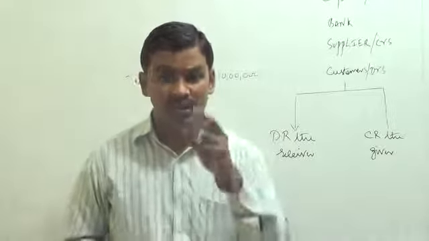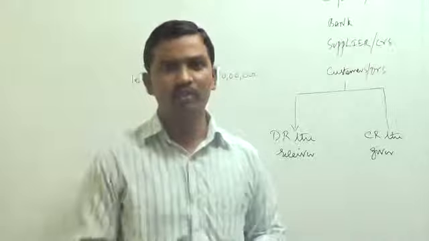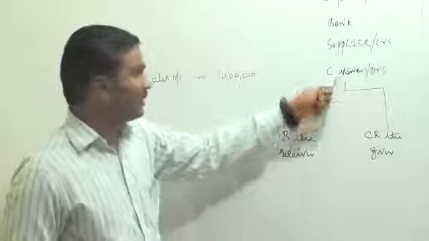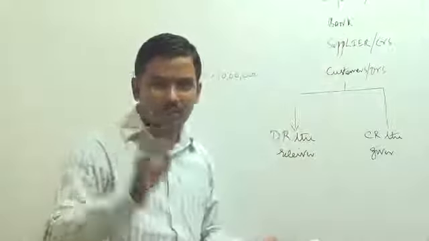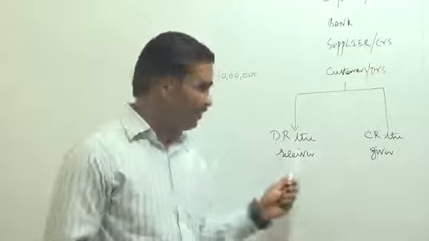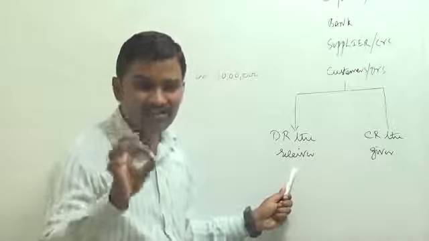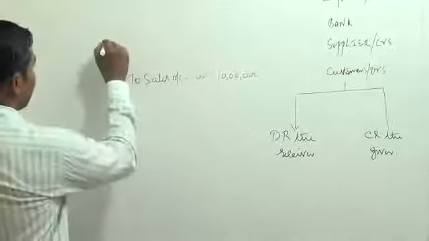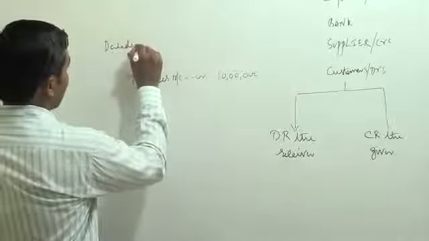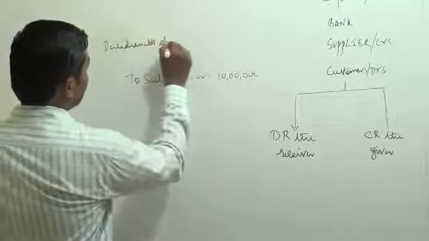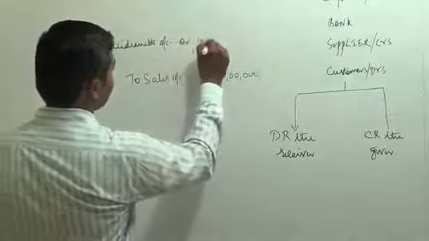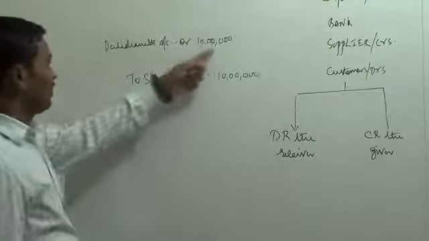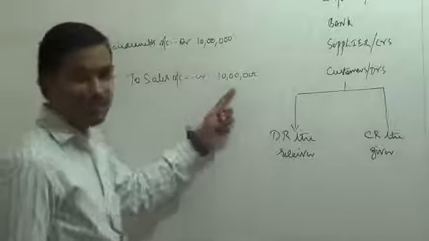A receiver of a loan. Now you have to ask, Mr. Daridranath, what is your nature? Mr. Daridranath is a customer, personal account. How should we remember him, as a receiver or as a giver? We have to remember him as a receiver. So his account has to be debited. So right here, Daridranath account debtor 10 lakhs. So Daridranath account has to be debited and sales account has to be credited.